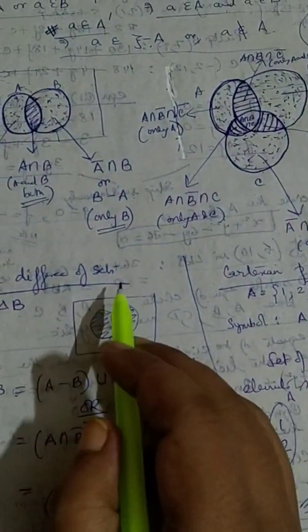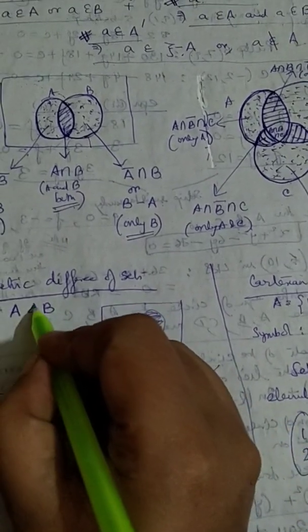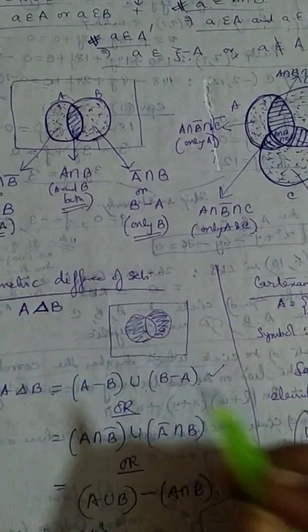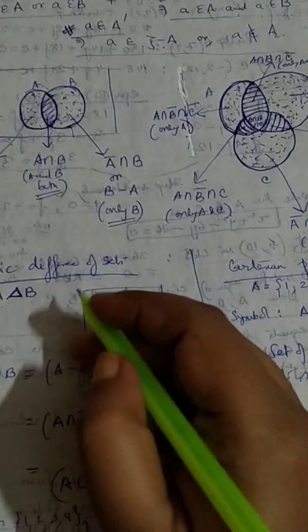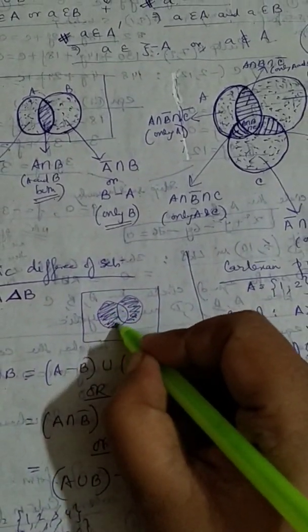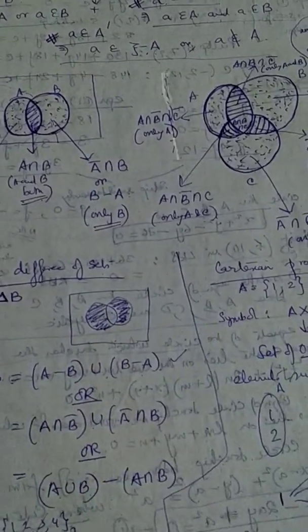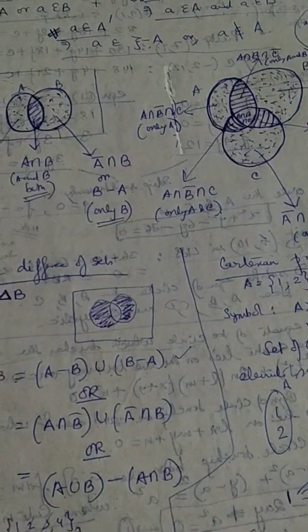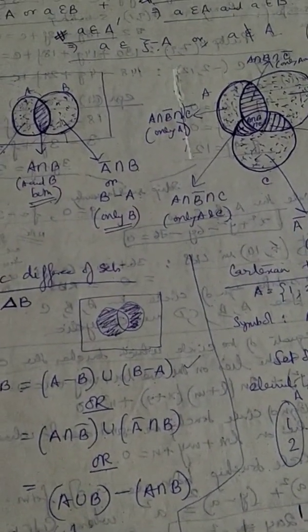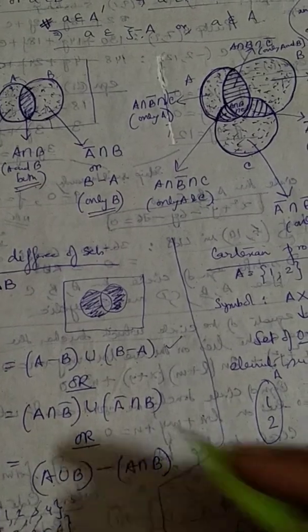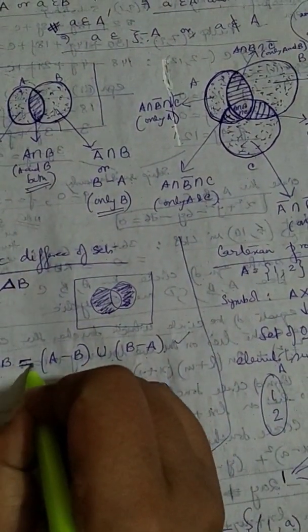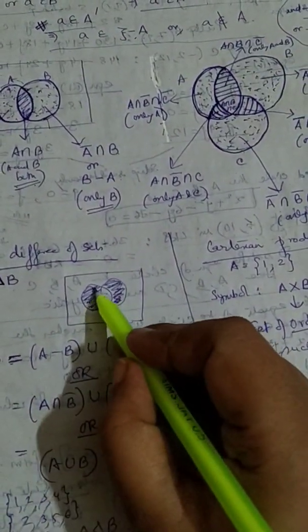So the symmetric difference of two sets means what? Symbolically we use this triangle symbol in between. And the Venn diagram will be this region and this region together, which comprise the symmetric difference of two sets A and B, of two sets, not three sets, mind you. Okay, so it is basically, what is the definition? It is basically the union of this region is what?